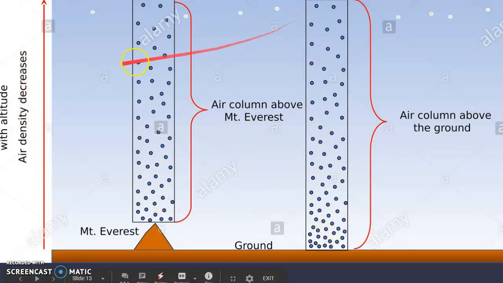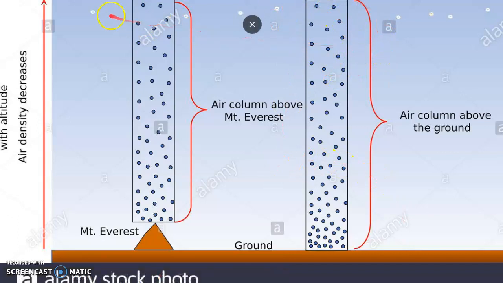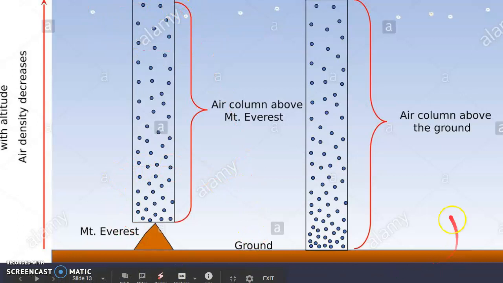Now let's look at these two columns of air, right? If you see, the most air molecules are present here when compared to over the top, right? So this area is less dense when compared to these areas, and that's because there are more molecules here. So as you go higher up, the density of the air column also decreases, right?